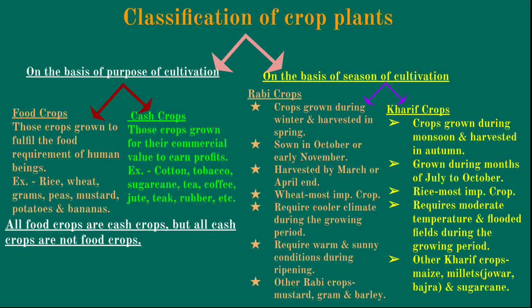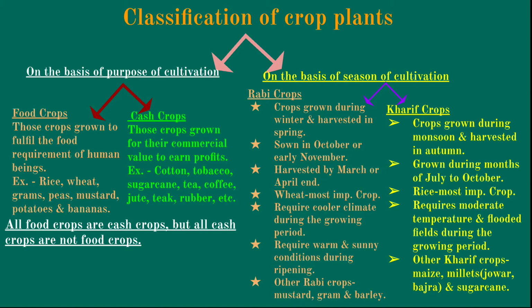Okay, now we come to the basis of the season of cultivation. I told you there are two types, that is Rabi crops and Kharif crops. Rabi crops are those crops which are grown during winter and harvested in spring. These crops are sown in October or early November. These are harvested by March or by April end.